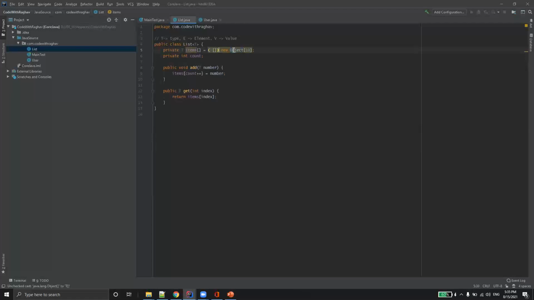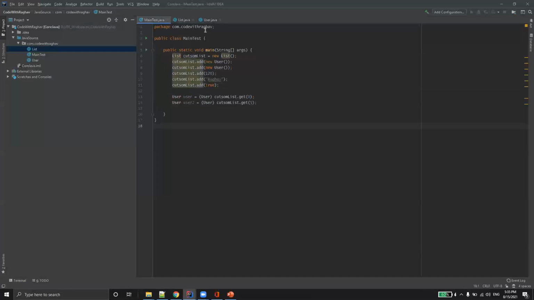That is the reason we have to create this array with Object and then cast it to T, because at this point of time we don't know what kind of type we'll be passing here. That's very important to understand.